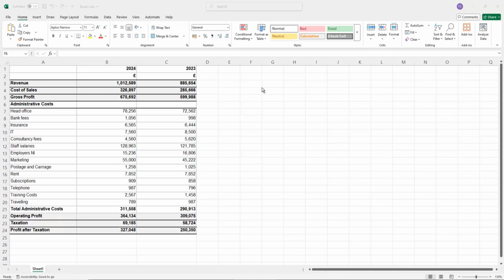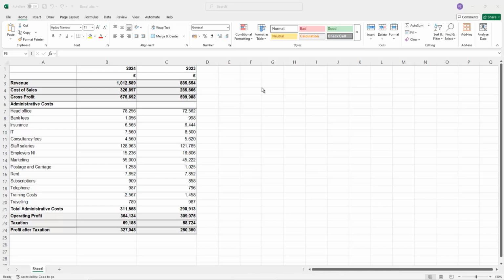It perhaps looks like it's all correct. You don't want to just rely on it being correct. If someone's just come to you and say, here are the financial statements for the last year, you might just look at that and think, well, that generally looks all correct. But you want to be sure, you want to check. It's very important for compliance and audit purposes. So that's why in this video, we're going to show you how you can use AI to verify information, to analyze information, and to check that it is all correct, to check that it is compliant with regards to certain rules and regulations over taxation and accounting principles.